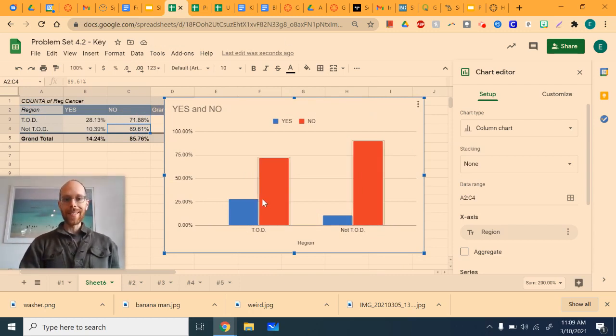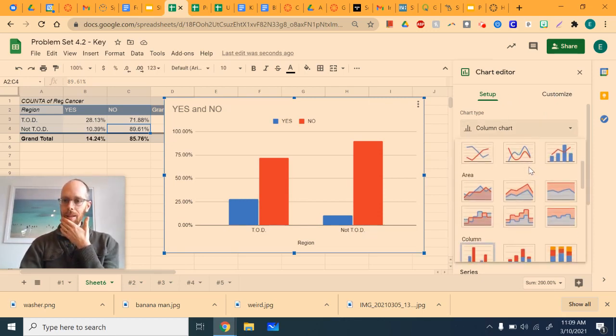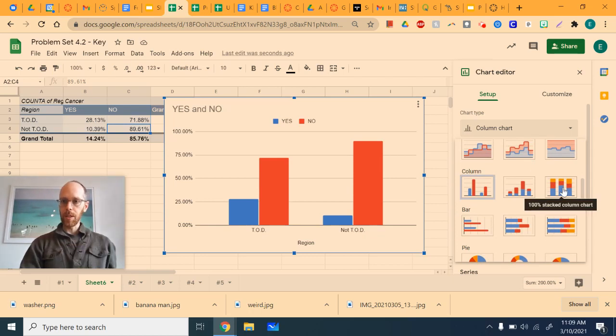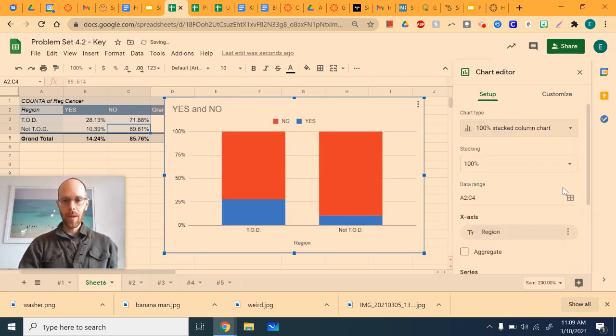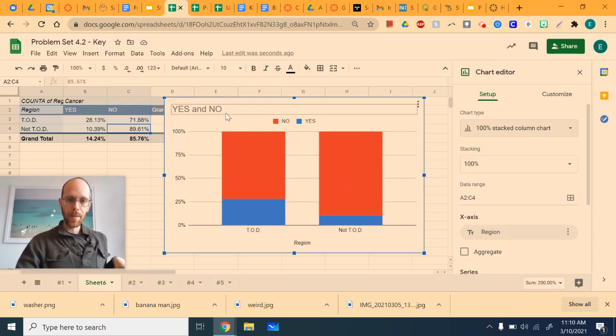So this right here is called a side-by-side bar chart. For the triangle of death, they're giving you the percentage yes and the percentage no. And then for the not triangle of death, they're giving you the percentage yes and the percentage no. The other way that you can do this is rather than a column chart, you can do this one right here, which is a stacked bar chart. And that's what I asked you to do for this one. Stacked means that they're just going to layer the 2 percentages on top of each other. They should always add up to 100%. So this is the graph that you want to put in under whatever letter it was.